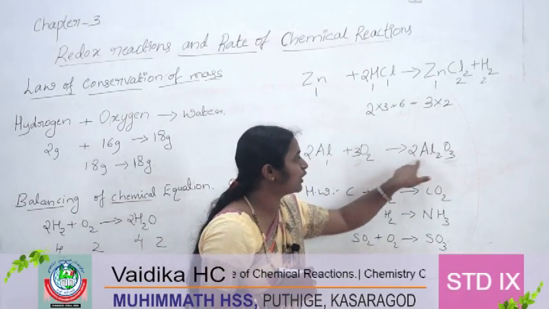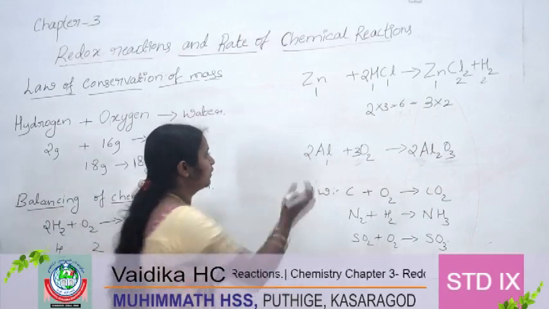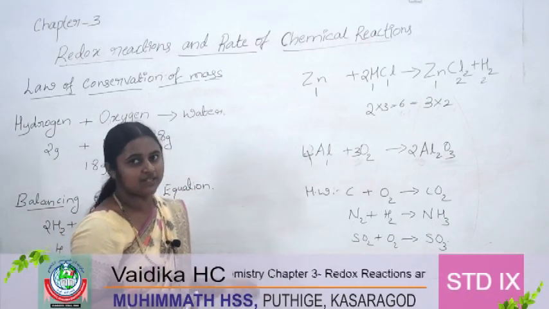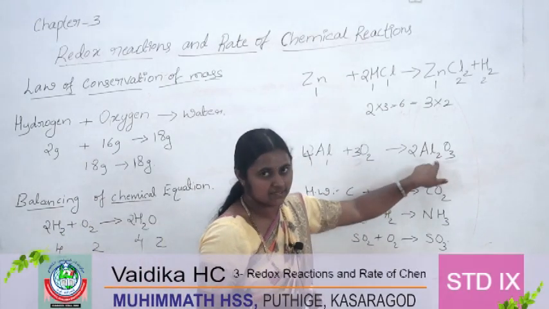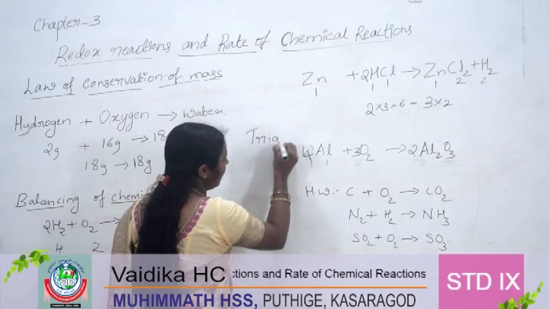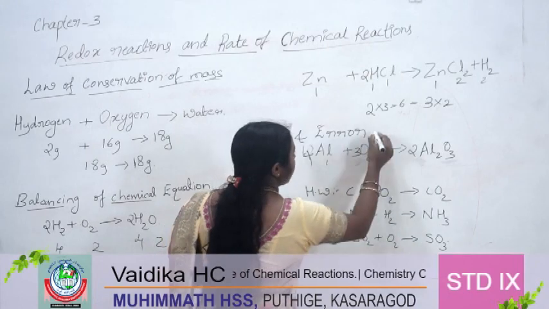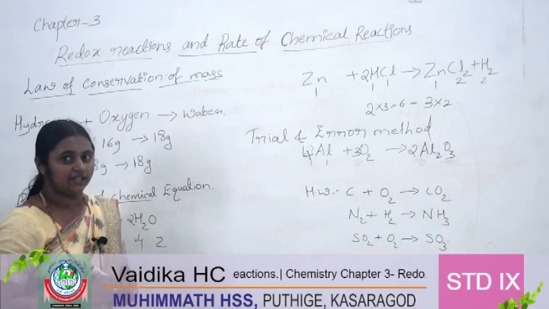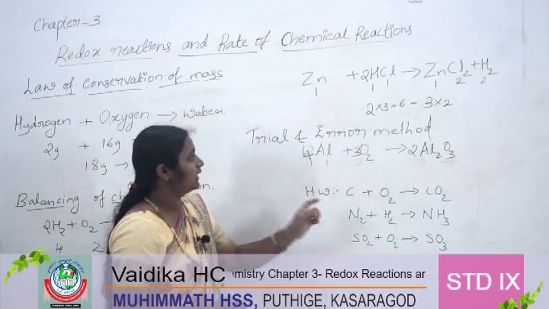So what will happen now? Here 2 into 2, 4 aluminium is there. But here 2 aluminium is there. So what do we have to do? We have to write 4 here. So 4 aluminium. Now this equation is balanced. 4 Al is there. Here also 2 into 2, 4 Al is there. Now it is balanced, right? So this method is called the trial and error method. We have to check how we can balance the chemical equations. Always we have to try.